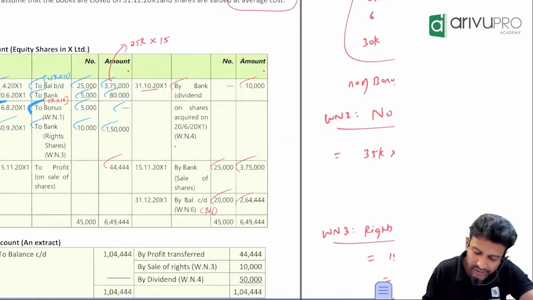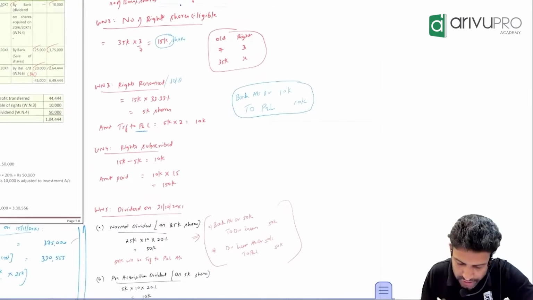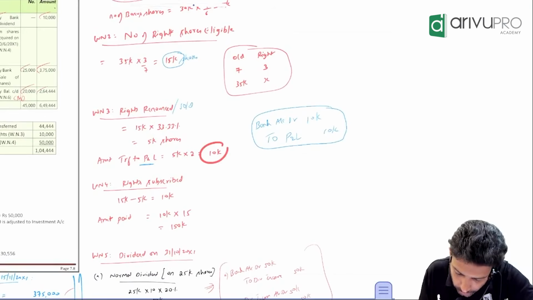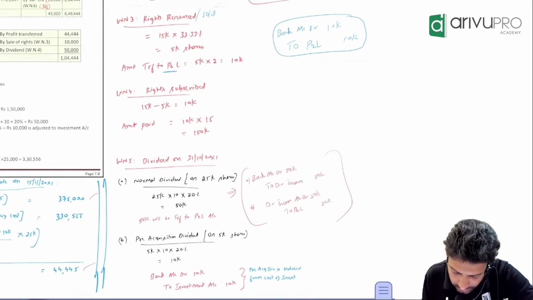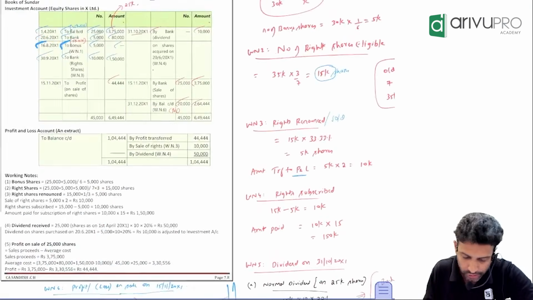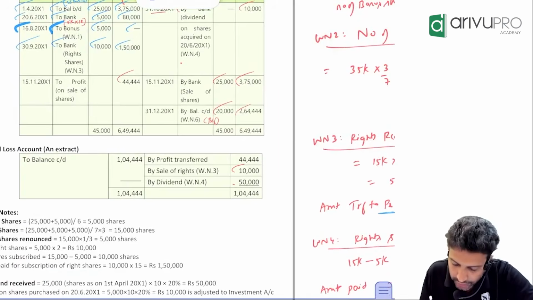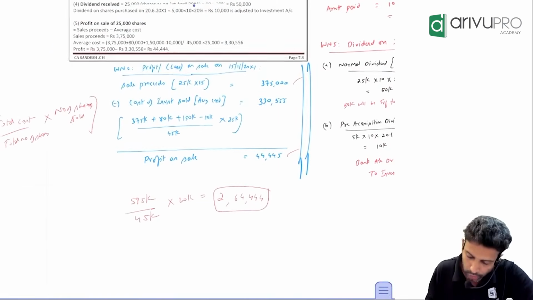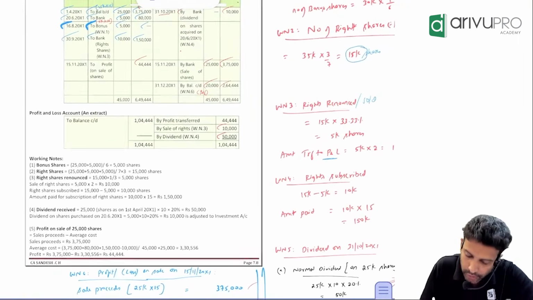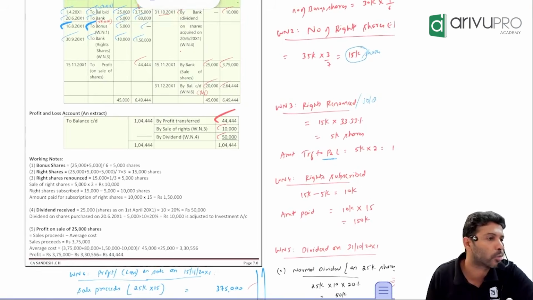That rights income. What is the rights income? If you want, you can check. Rights income is 10,000. Dividend income is 15,000. Profit on sale is 44,555. These are the three things which will get transferred to P&L.